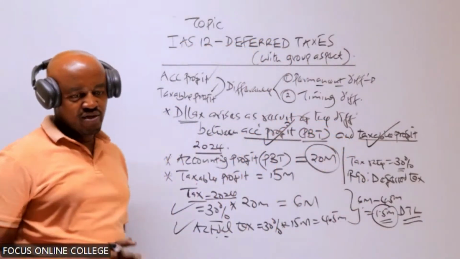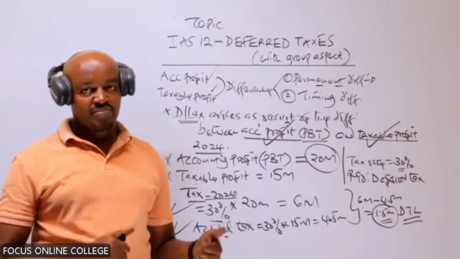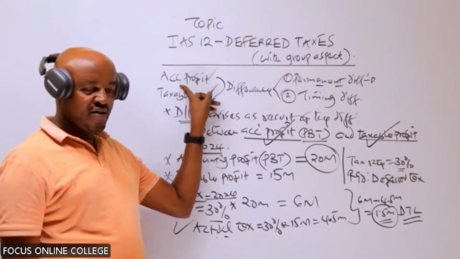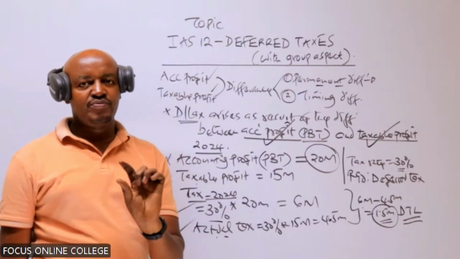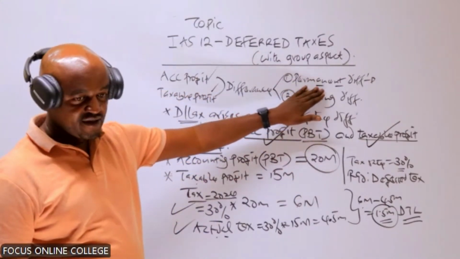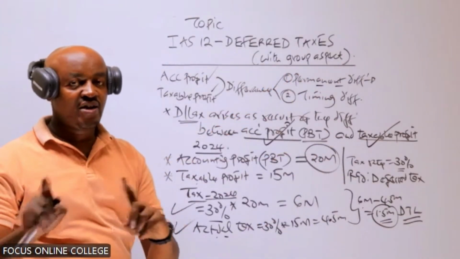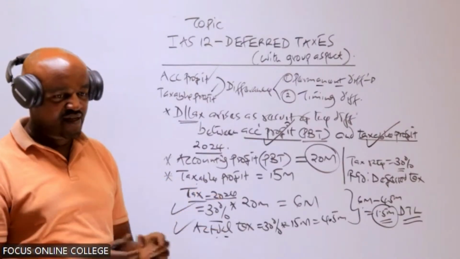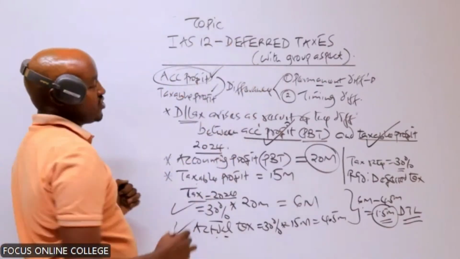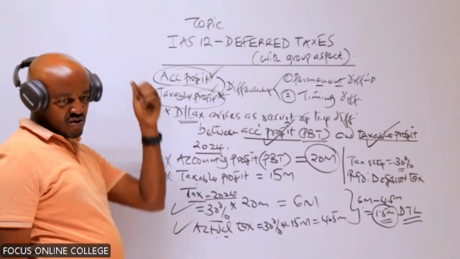The difference between accounting and taxable profit arises because there are some items of incomes or expenses which were used in the computation of the accounting profit, but those items were not used in the computation of taxable profit. Let me repeat that. The permanent difference is a particular difference which arises automatically, the difference between accounting profit and taxable profit, because we have those items of incomes or expenses which were used in the computation of accounting profit, but not in the computation of taxable profit.